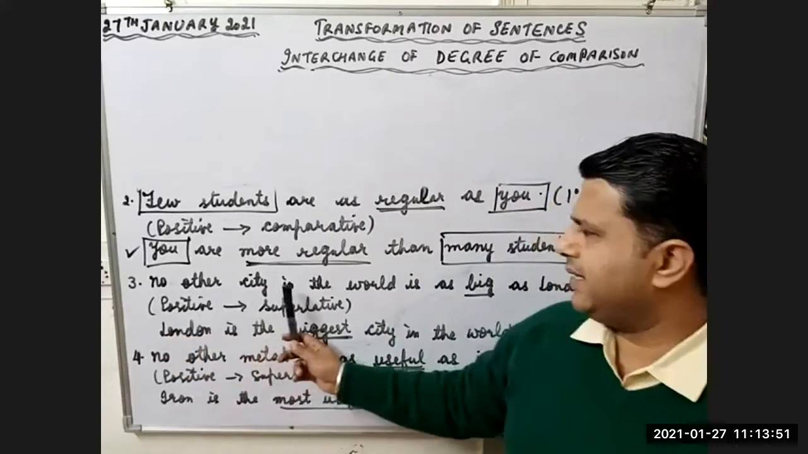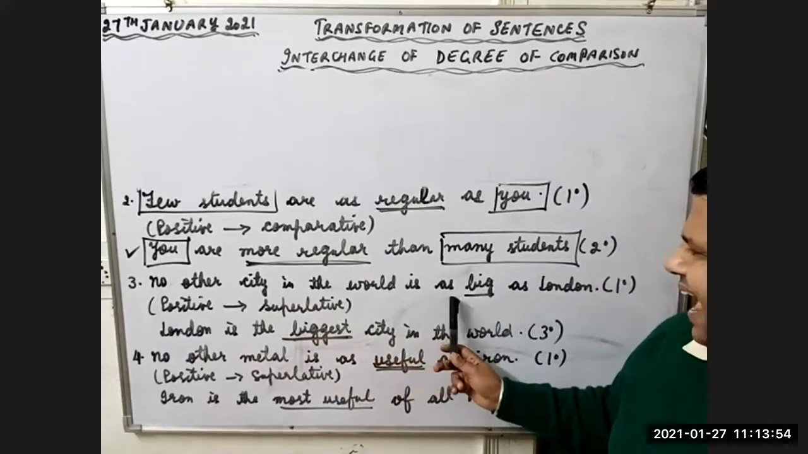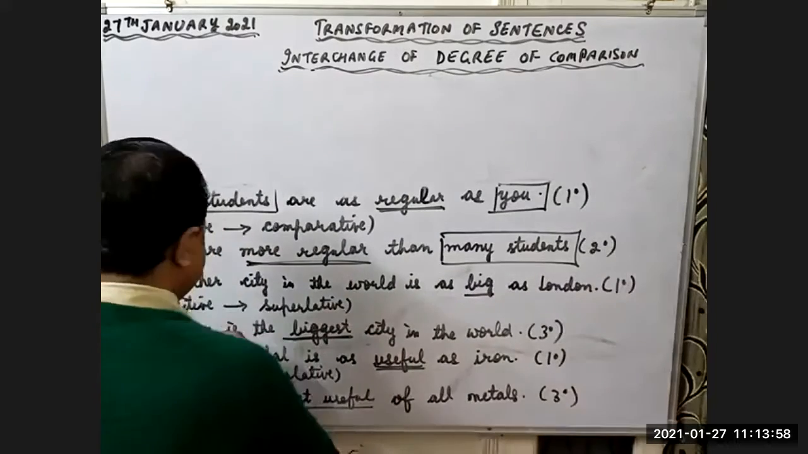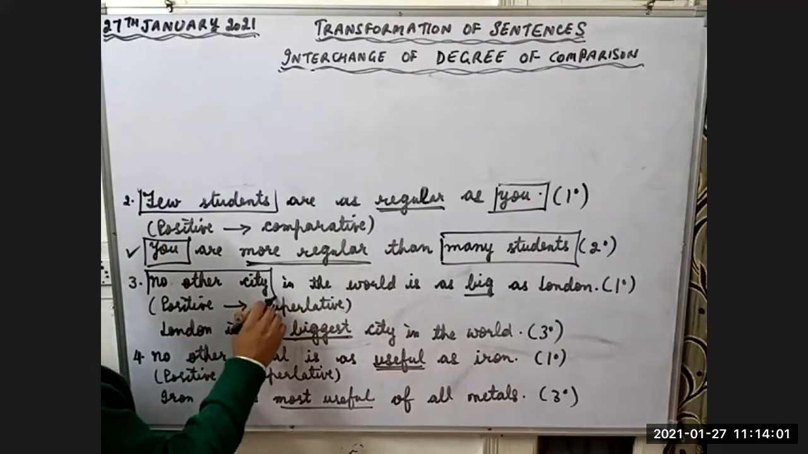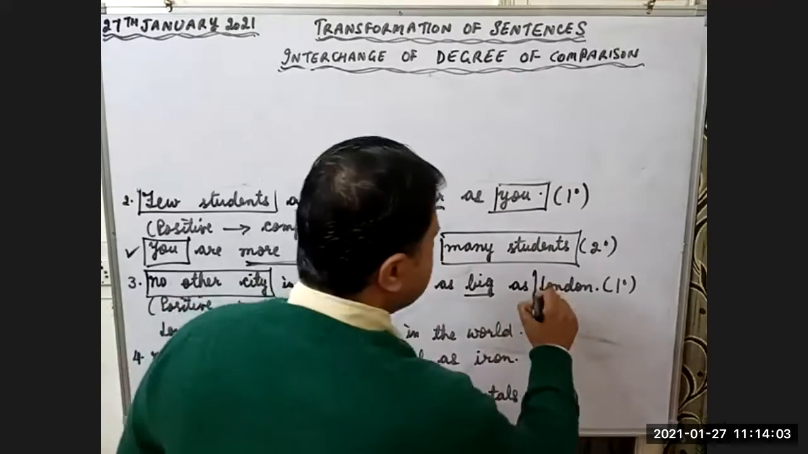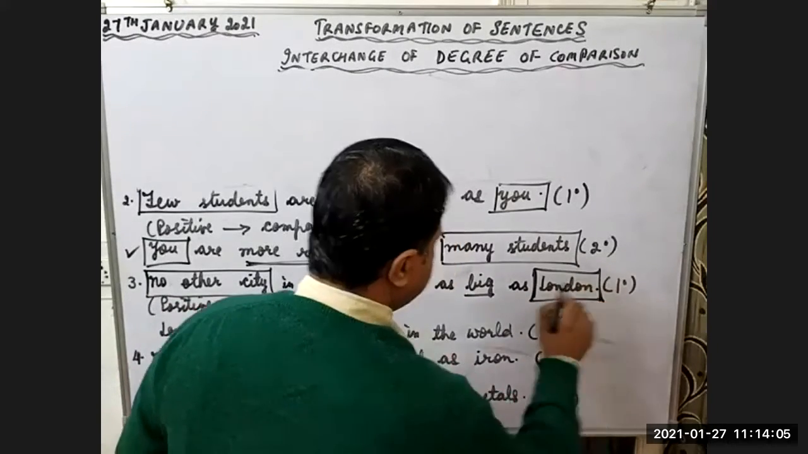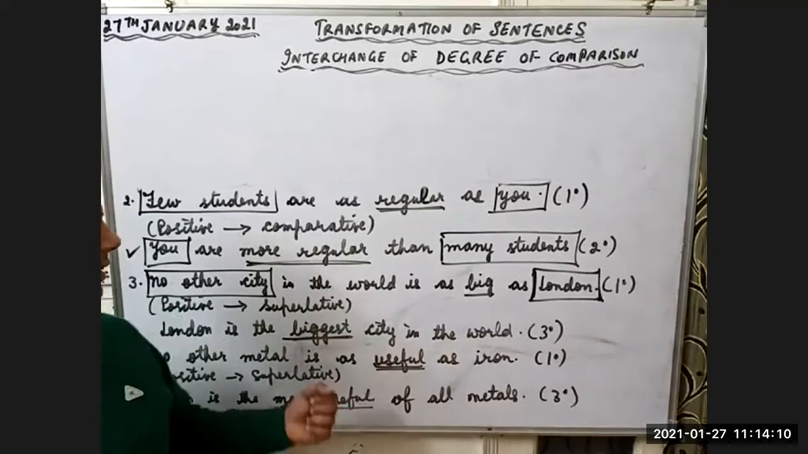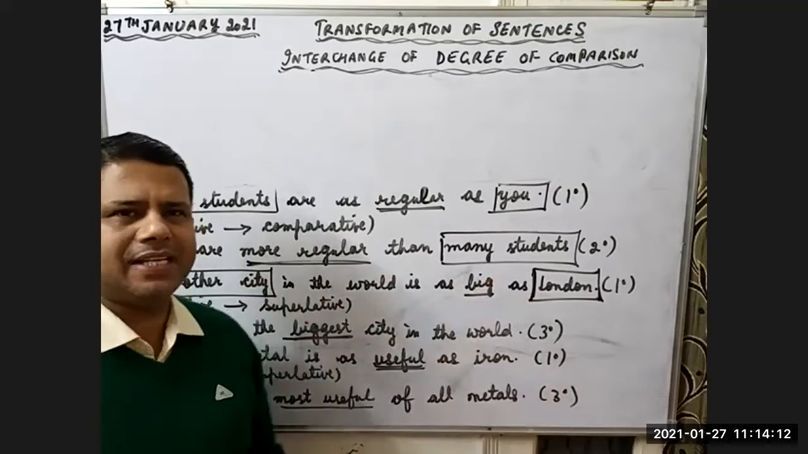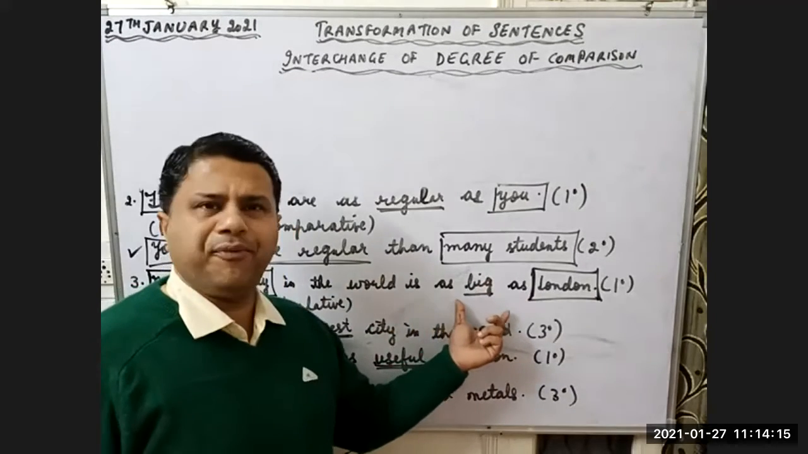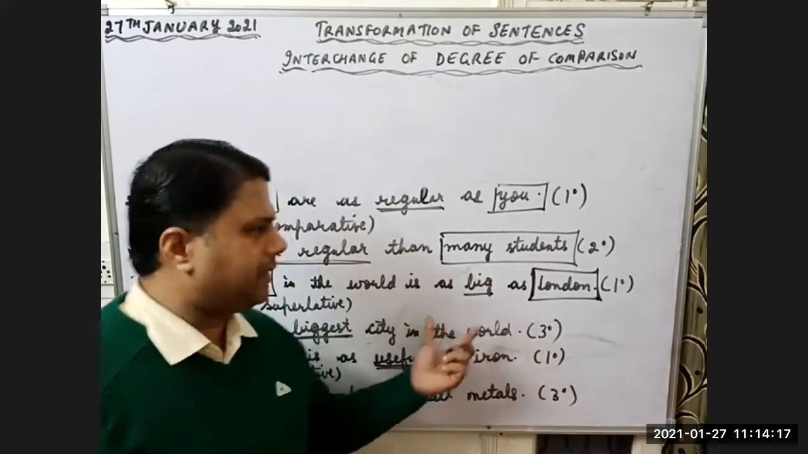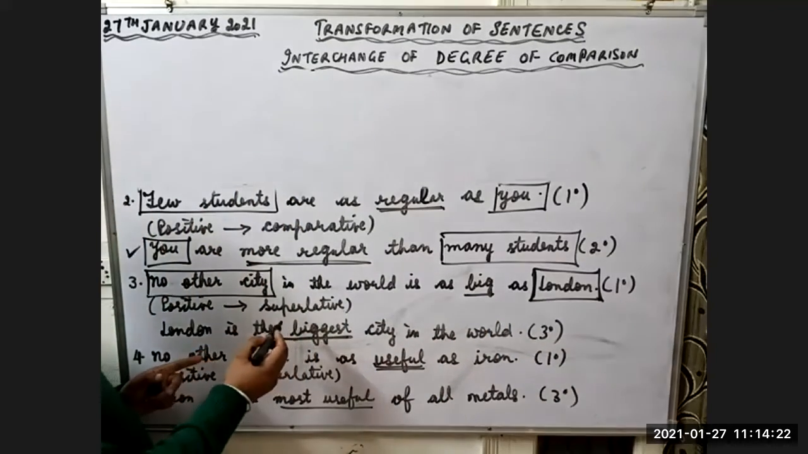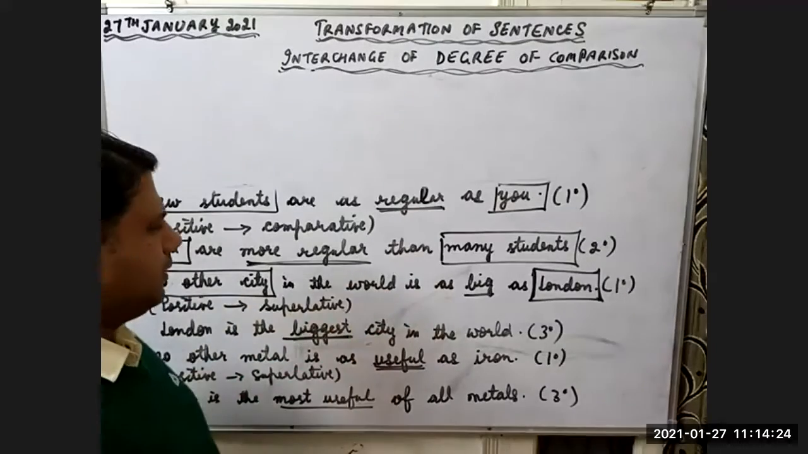Let's see the third example. No other city in the world is as big as London. Here I am talking about a city, and I am comparing this city with London. But equality is there. Nobody is there who is as big as London. We are using the first degree. Big is the first degree. From positive to superlative degree: No other city is as big as London.